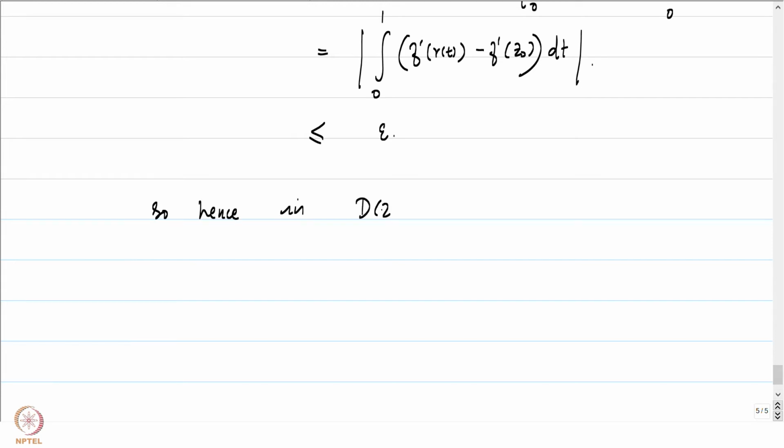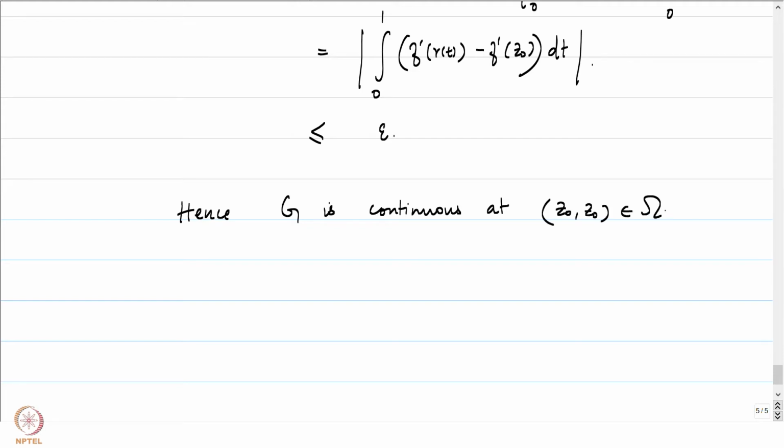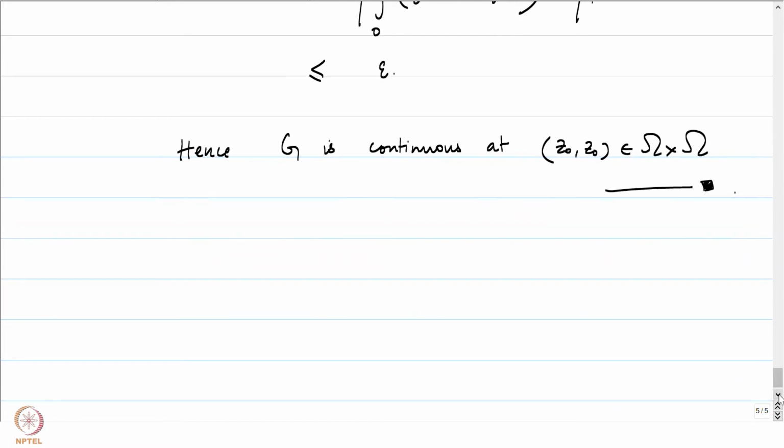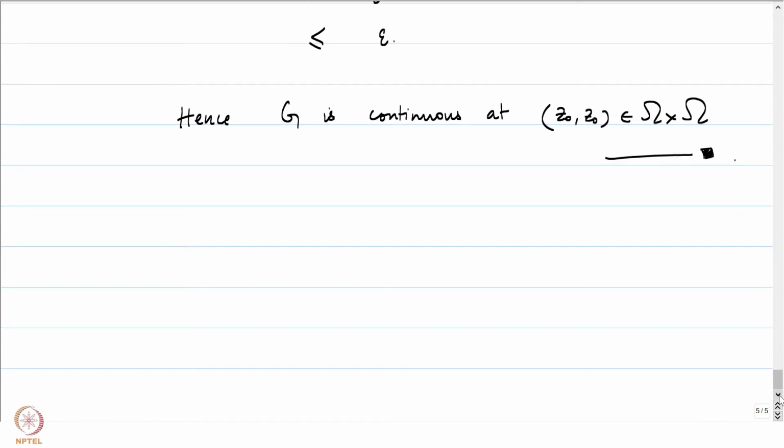In D(z0, r) cross D(z0, r), which is the neighborhood we were looking for, if you are going along the diagonal, there is nothing to prove anyway. So let me just directly conclude that hence G is continuous at (z0, z0) in omega cross omega. That's what we were trying to prove. Of course, I have not addressed all possible scenarios, but the other ones are quite simple and straightforward. You can sit down and think about it.